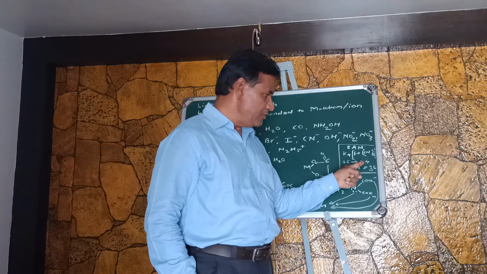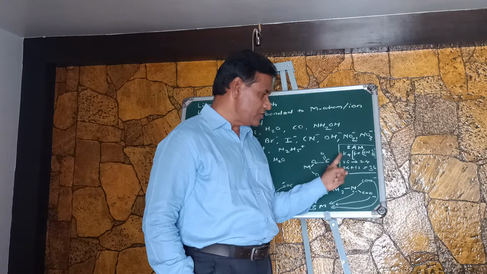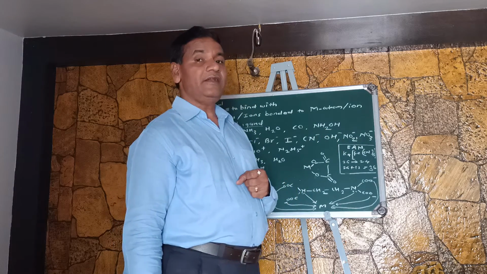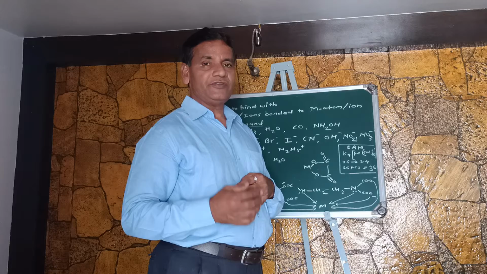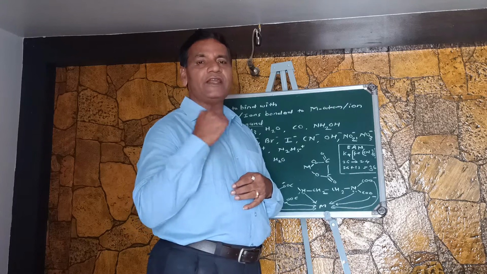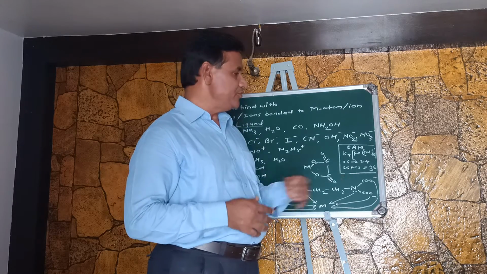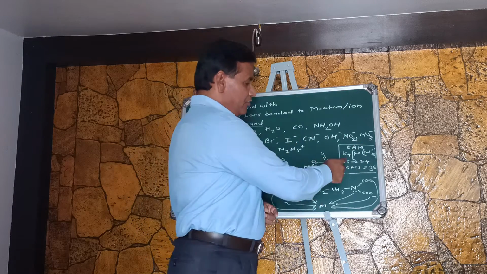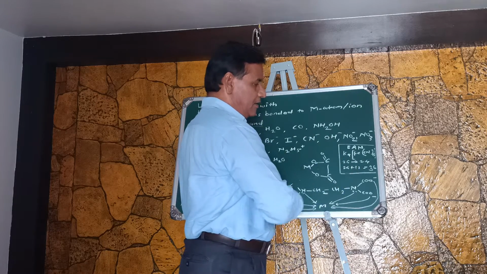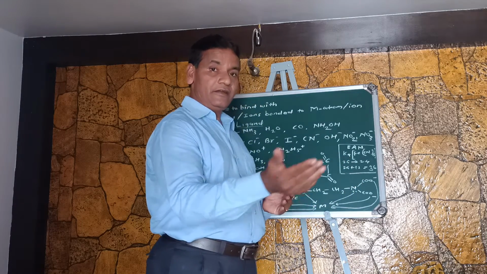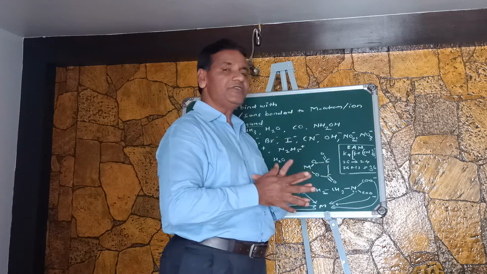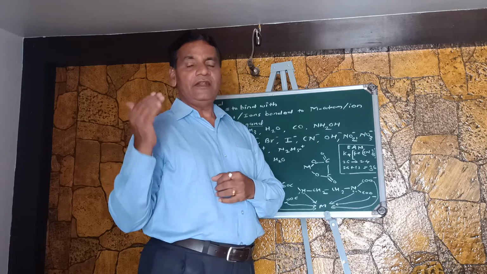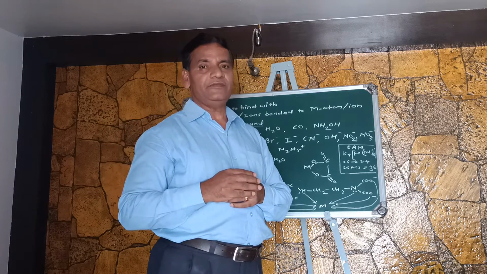Now these 24 electrons plus 12 electrons from the cyano ligands, the nitrile ligands. 6 ligands means 12 electrons. Each ligand donates an electron pair, that means it can donate 2 electrons. In this way 6 ligands can donate 12 electrons. So 24 electrons of the ferrous ion plus 12 electrons donated by the ligands, a total of 36 electrons. And 36 is the atomic number of krypton, and krypton is an inert gas element.